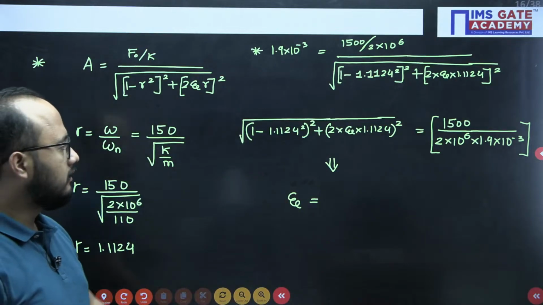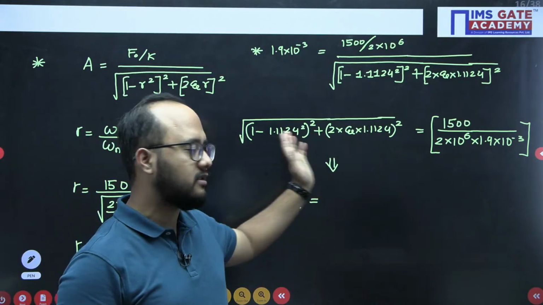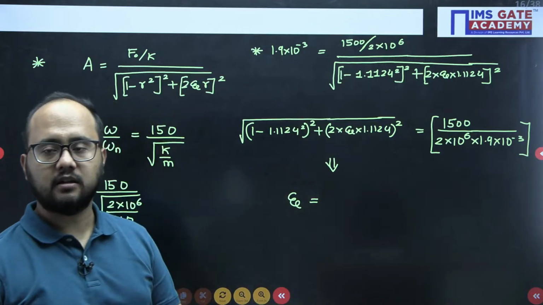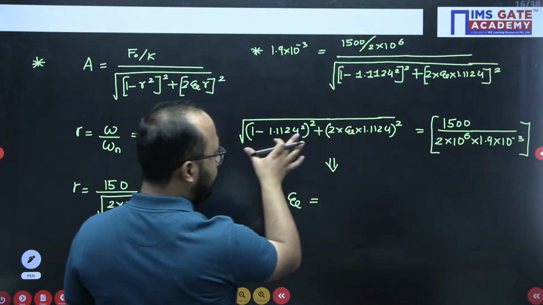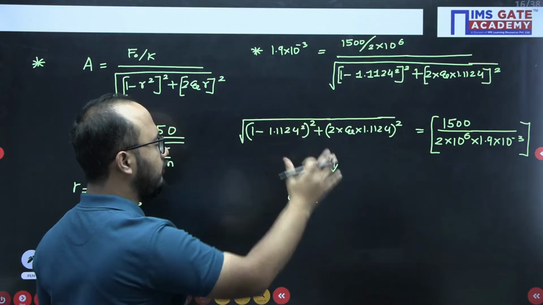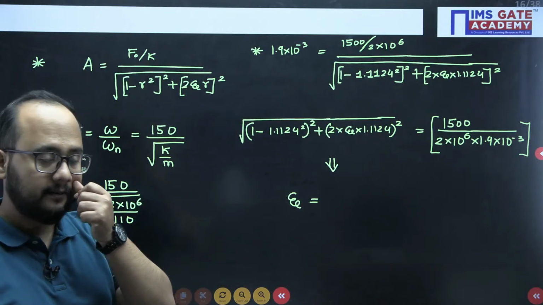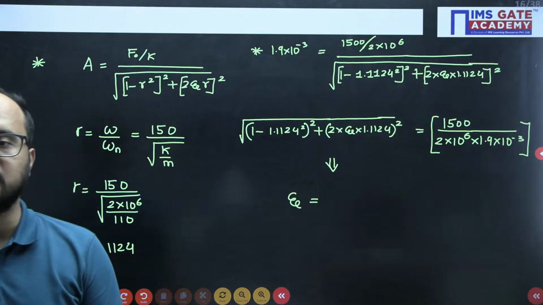Okay everyone? So remember what we need to do, squaring on both the sides, because on the left side it is the square root, so it will get cancelled out. So you will get the answer of damping factor after that. So just solve this right part. Left part will be 1 minus 1.1124 square, then whole square. So from here damping factor you will be getting. Tell me your answers for this damping factor or damping ratio.